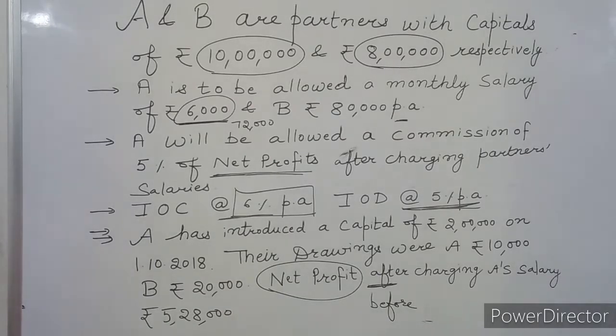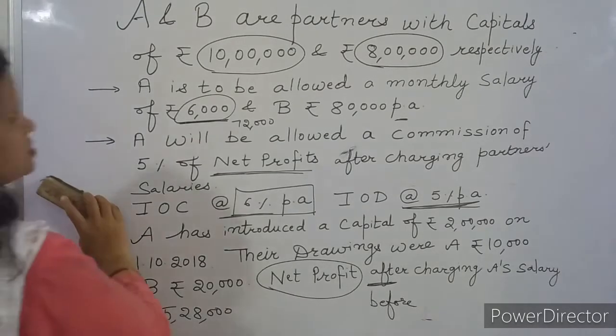Afterwards we will proceed with preparation of partners capital account. Then in the same question we will discuss how to prepare capital and current account both if the firm follows fixed capital method. Just have a look at the board. Read the statement thoroughly.